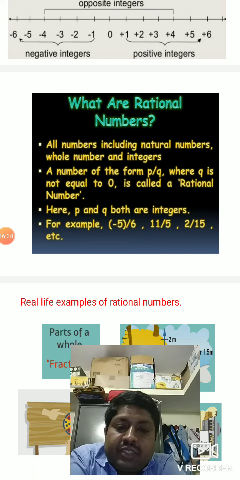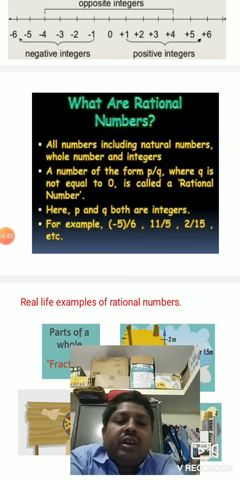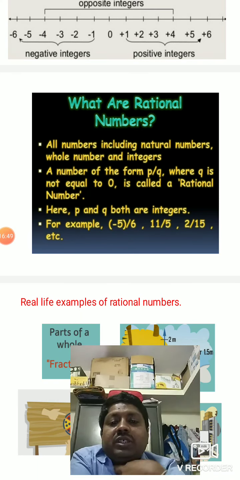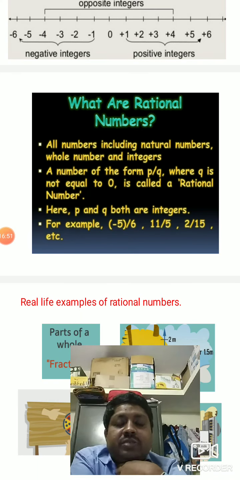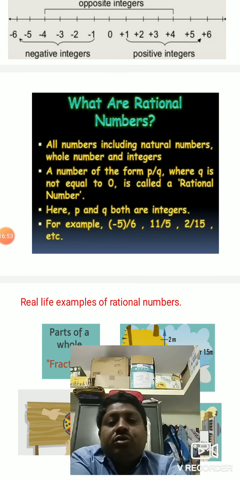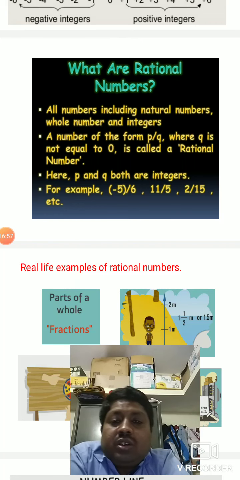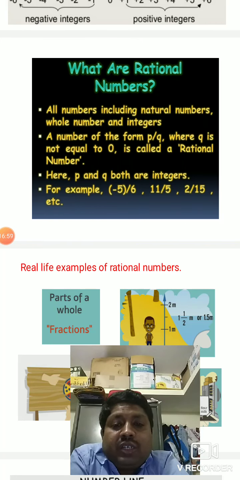For example, whole number, when we take the integer minus 3, it's not a fraction, but it's a rational number. Why is it? Means p by q. We can express it in the form of p by q, where p and q are integers, and q should not be equal to 0. Here p and q are integers.